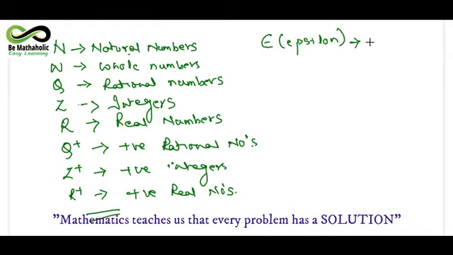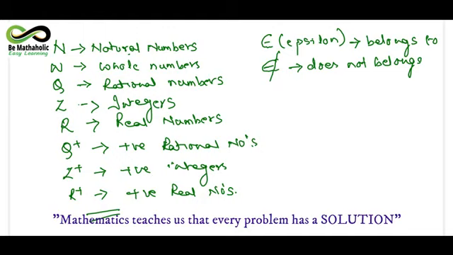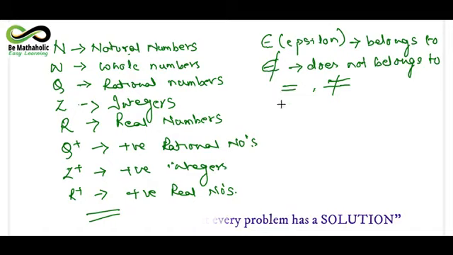The meaning of this letter is belongs to. Similarly, if I write the letter epsilon and I cross this letter, this tells us does not belong to. Like we used to write equal to and is not equal to, इसी तरह यहाँ पर belongs to and does not belong to.